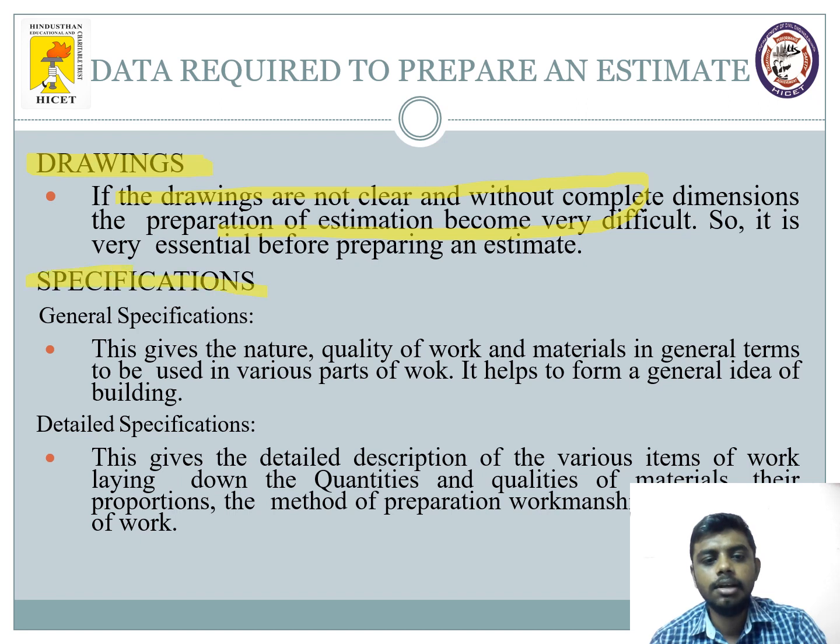Then you need to have a clear idea about our specifications. Specifications, there are two types. One is your general specification, and second is a detailed specification. We need to clearly give all the details about our detailed specification in any estimation, because this detailed specification is nothing but an area where we will give all information related to a particular work.